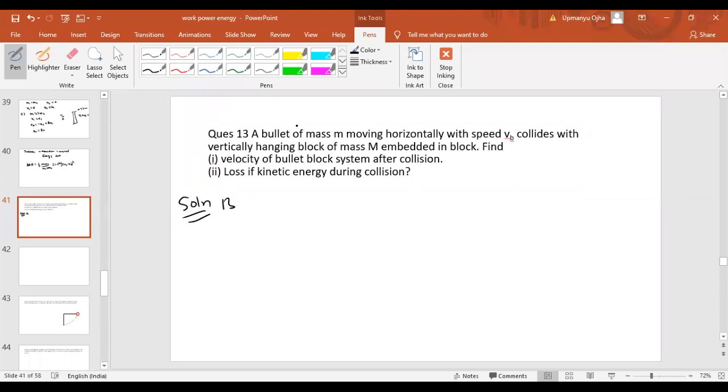So see, when the bullet strikes this block, the collision will be an inelastic collision. So there will be a loss of energy during this collision. So we need to find the loss of kinetic energy during this collision. Can you solve this now?